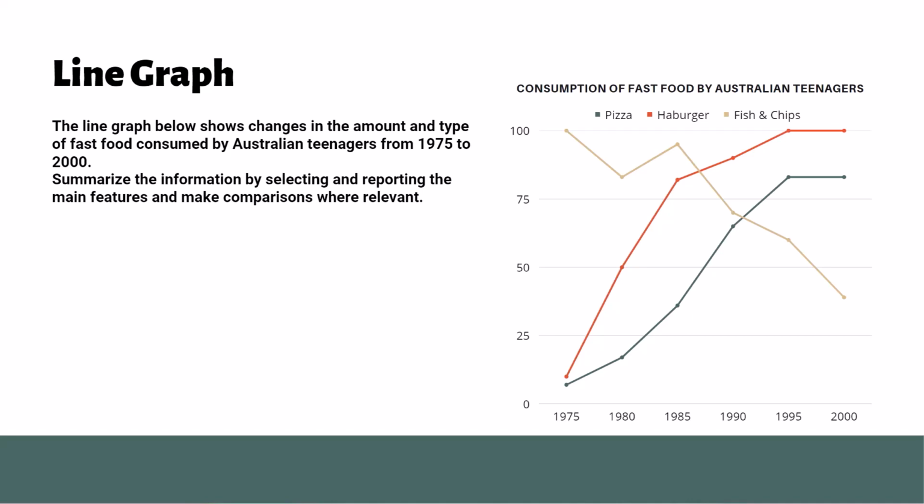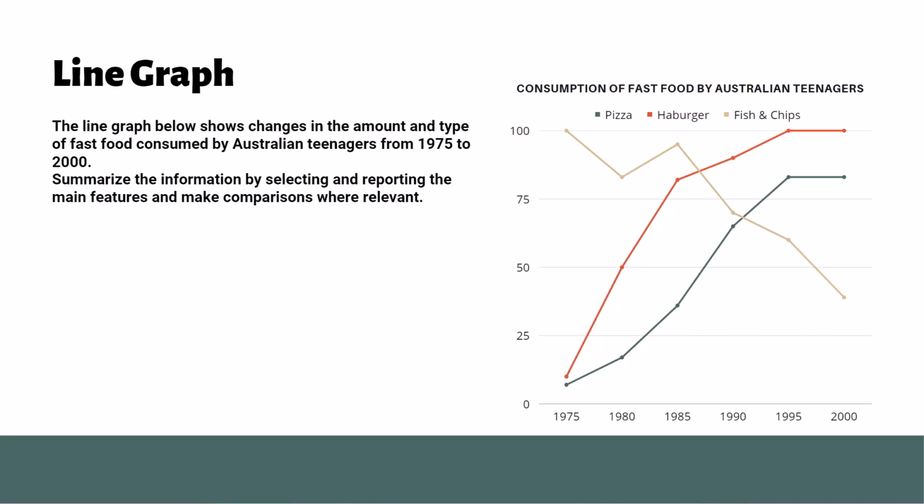By grouping the data, it becomes easier to identify the main features of the graph or chart, which helps to determine what information is most important and what can be left out. Grouping also makes it easier to compare and contrast different elements of the graph or chart, allowing you to identify similarities and differences between different sets of data. Ultimately, by grouping the data and identifying the main features, you can provide a clear overview of the information presented, ensuring that your report is well structured and easy to understand.